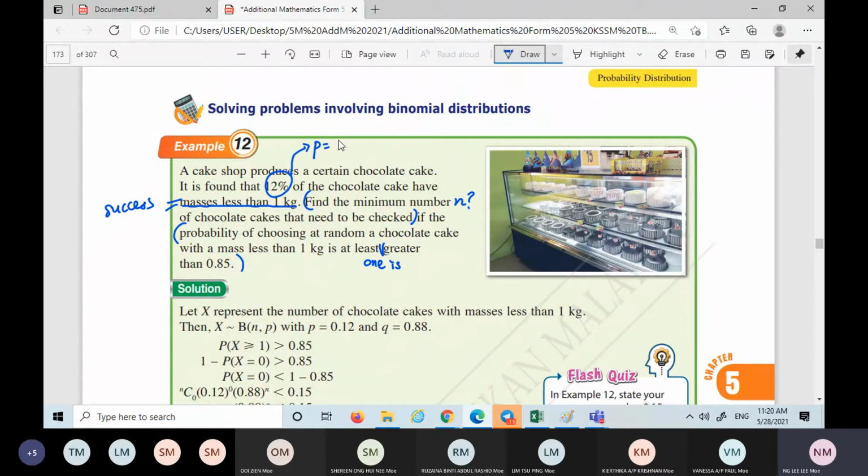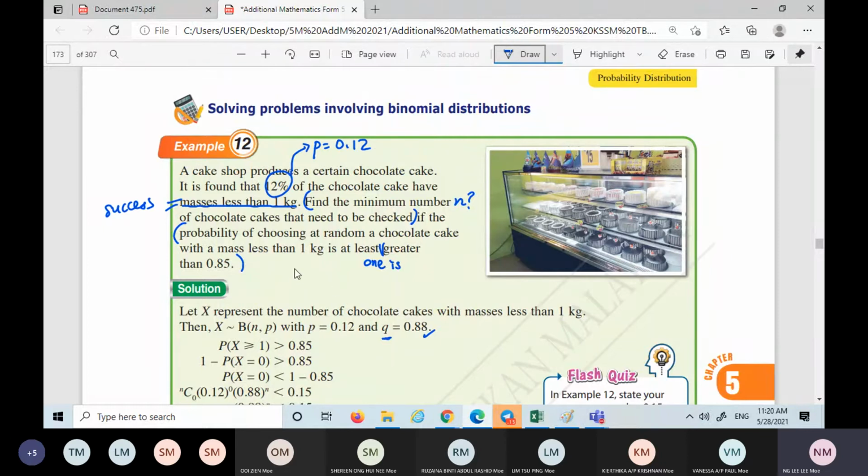So 12% changed to decimal is 0.12. Therefore the q, 1 minus p, is 0.88. This is a binomial distribution, so you can write in this way. X represents the number of chocolate cakes with masses less than 1 kg.